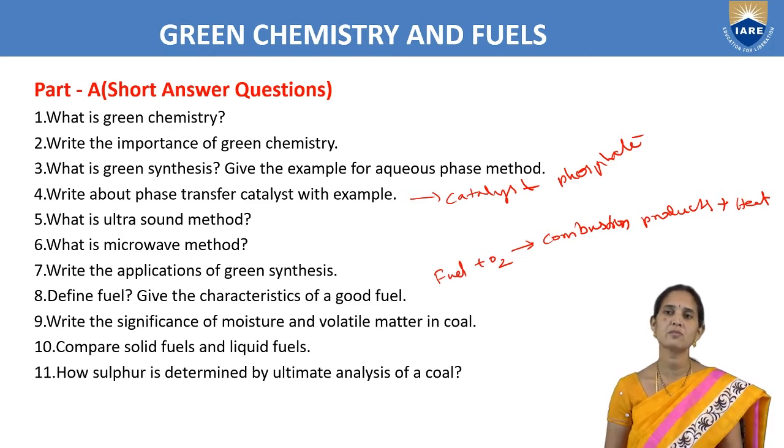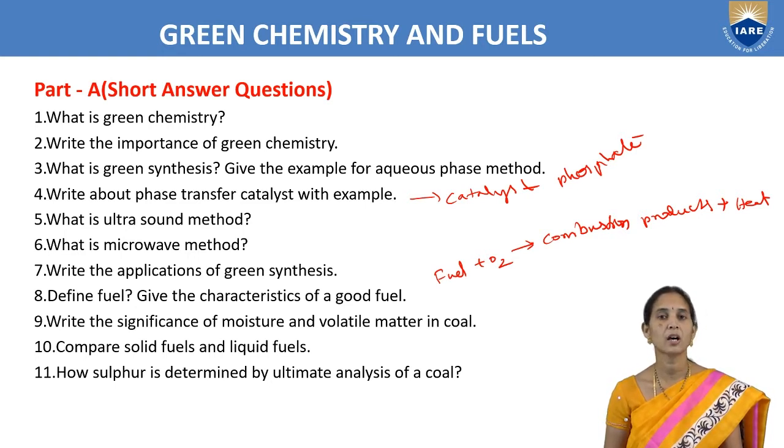For the characteristics of a good fuel, we have to write that a good fuel should have low moisture content and low ash content. It should have high carbon content. It should have less moisture. It should have high calorific value. All these points we have to write.